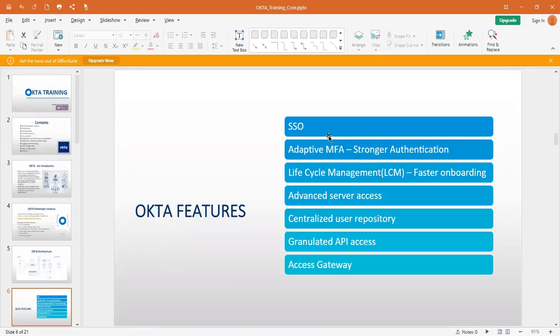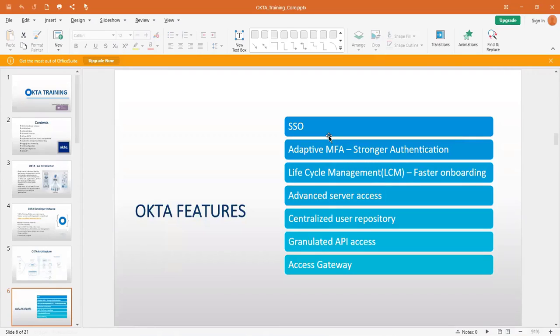So how are those things managed? Those things are managed with the help of the API, the application programming interface. How is that API managed in Okta? Let's say, for example, you cannot give that API access to everyone, right? Because that is something you can restrict in your organization.